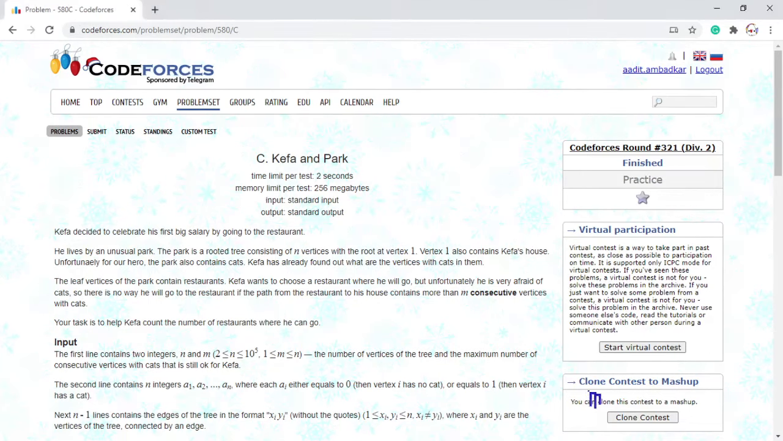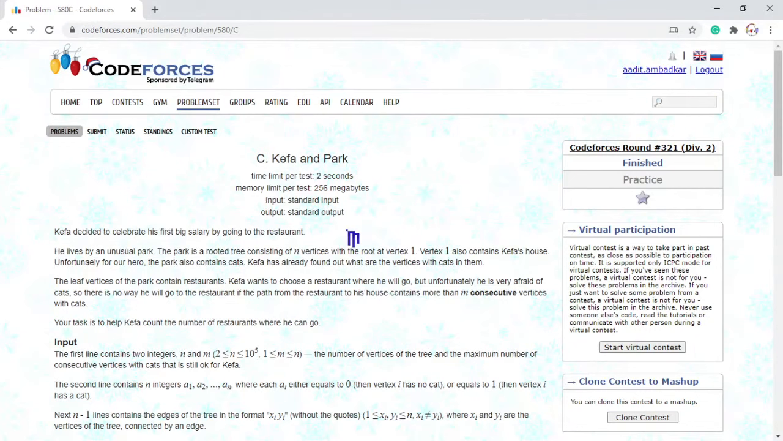This is the Codeforces problem 580C, Kefa and Park. Kefa decided to celebrate his first big salary by going to the restaurant. He lives by an unusual park. The park is a rooted tree consisting of n vertices with root at vertex 1. Vertex 1 also contains Kefa's house.